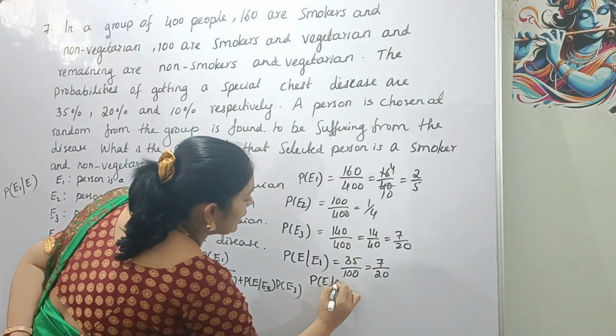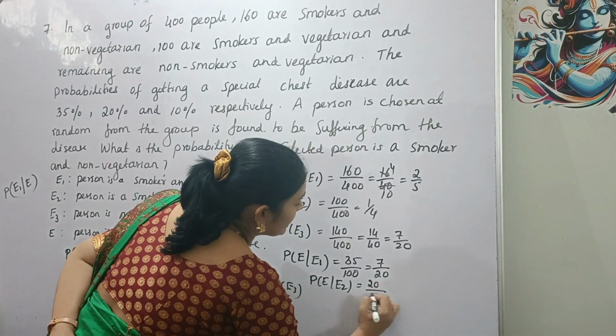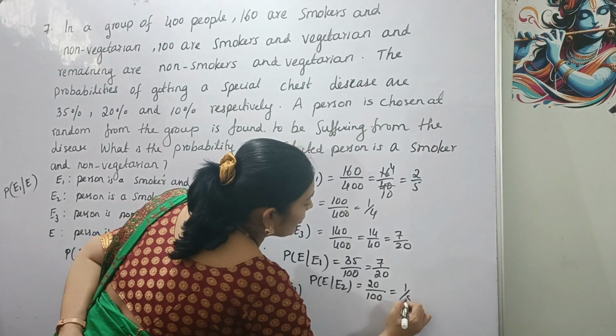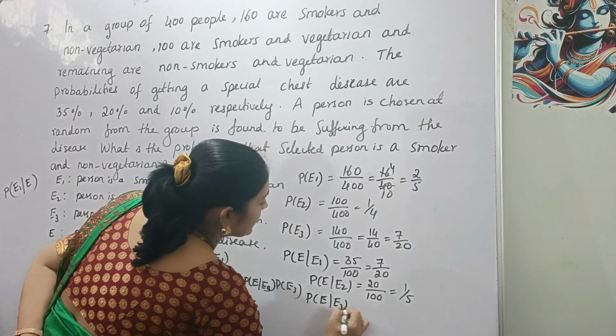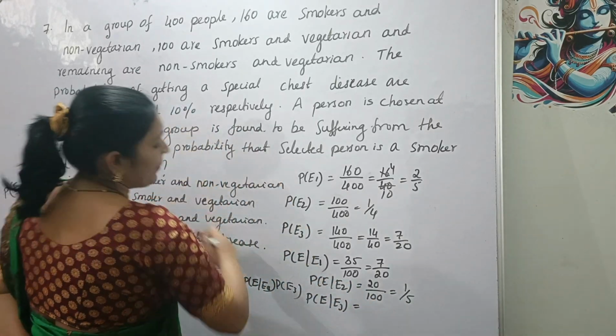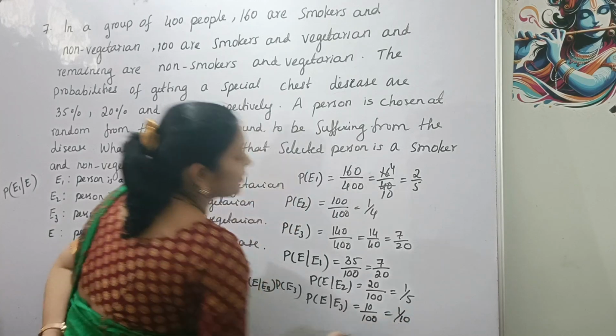P(E given E2) is 20 by 100, that is 1 by 5. P(E given E3) is 10 by 100, that is 1 by 10.